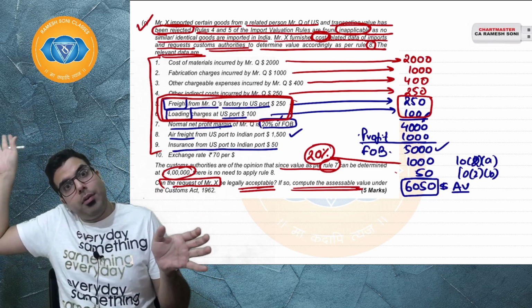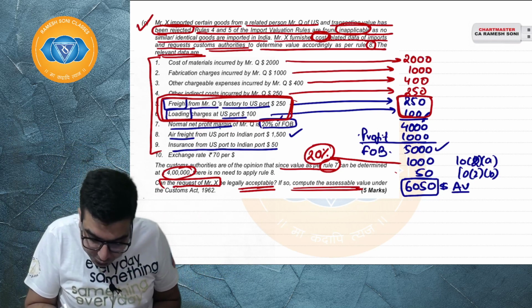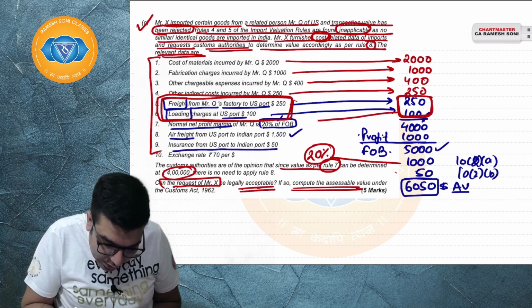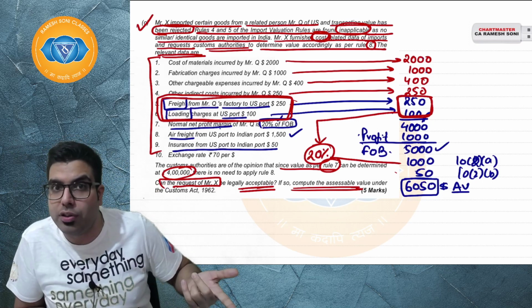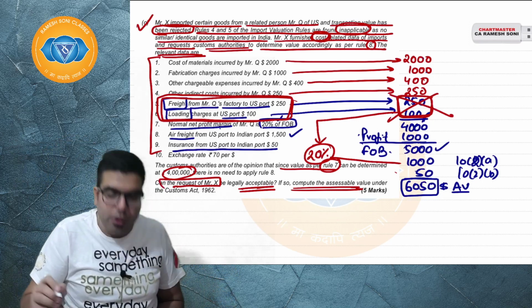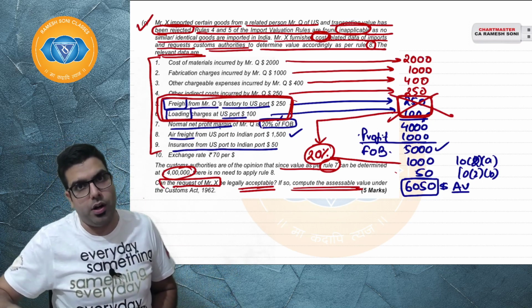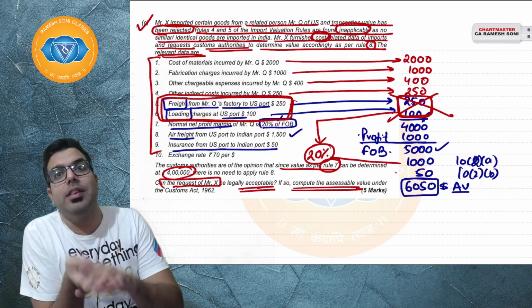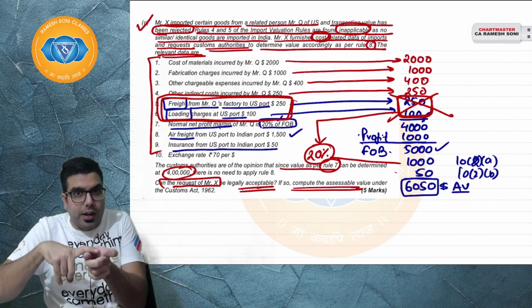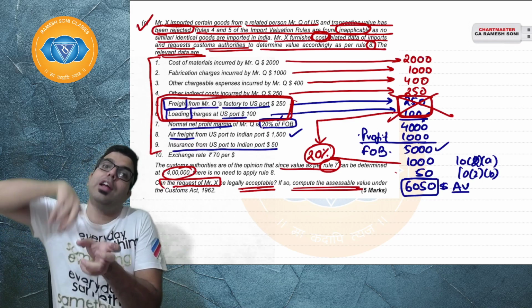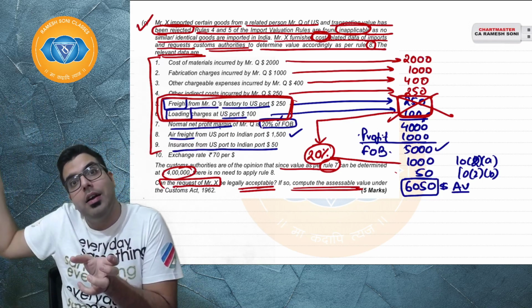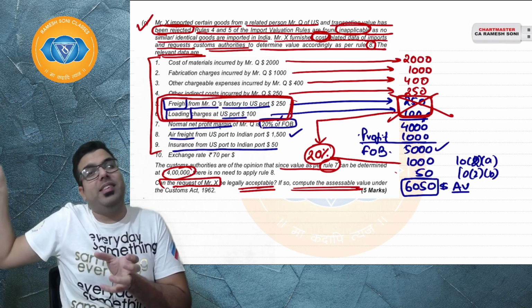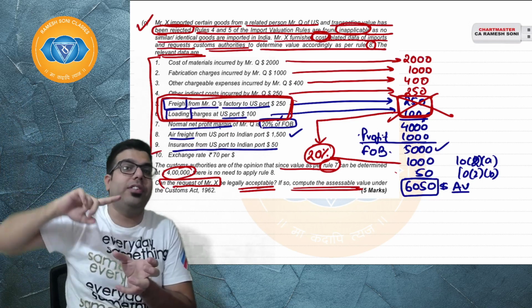Whatever loading charges, unloading charges, this 350 has been included in 20%. Hence, when you see the ICAI approach, they don't include this 250 and $100 over here, because they say that when you calculate 20%, this 20% already includes any loading, unloading charges which were incurred at the load port, basically at the port of exportation.